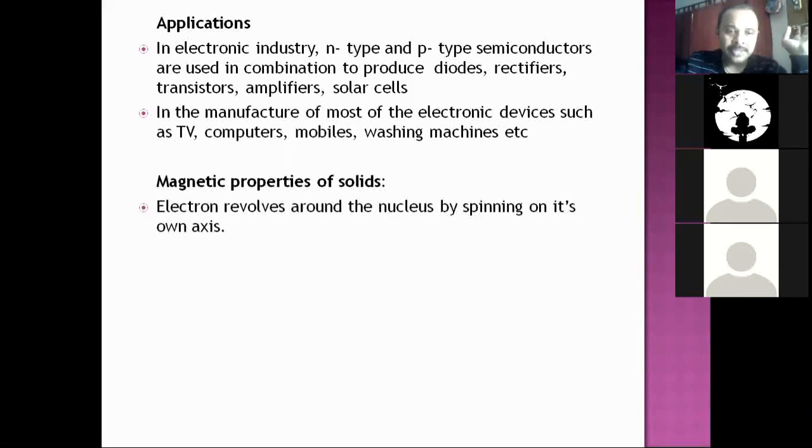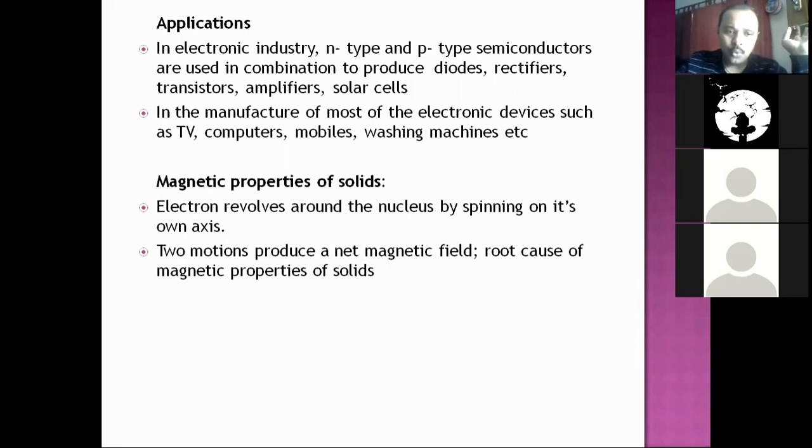So I'll just give this. Electron revolves around the nucleus while spinning on its own axis. These two motions produce a net magnetic field, which is the root cause of magnetic properties of solids. Just a schematic representation here.